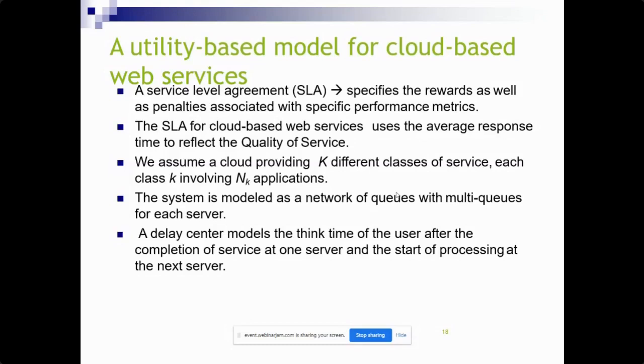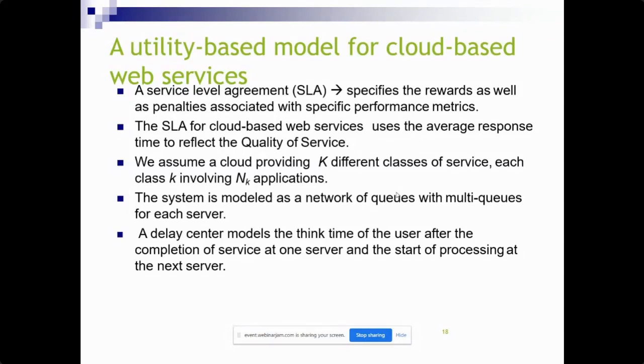The service level agreement specifies the rewards as well as the penalty associated with a specific parameter metric. Here the cloud-based web service uses the average response time to reflect the quality of service.